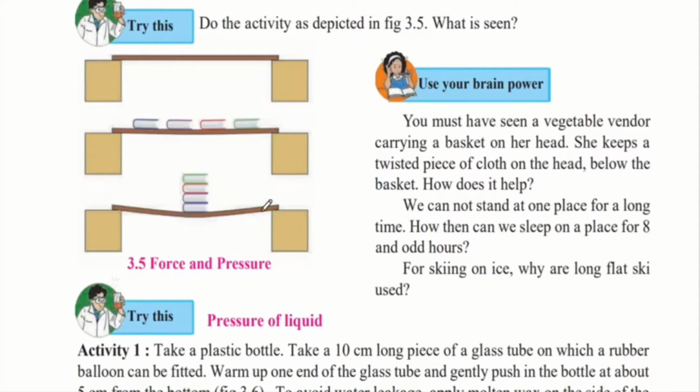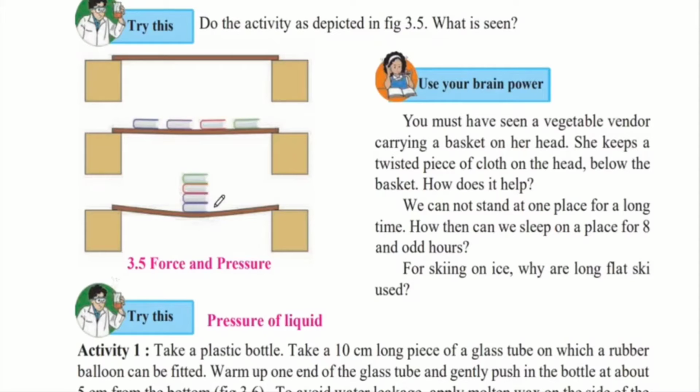So why does this happen? Why is it that in this case, even though the books have the same weight, the plank is bent? Because in the second case the pressure is more, because the surface area is less. And if you remember our formula, pressure is equal to force upon the area. In both these cases the force is the same, because the weight of the books is the same.